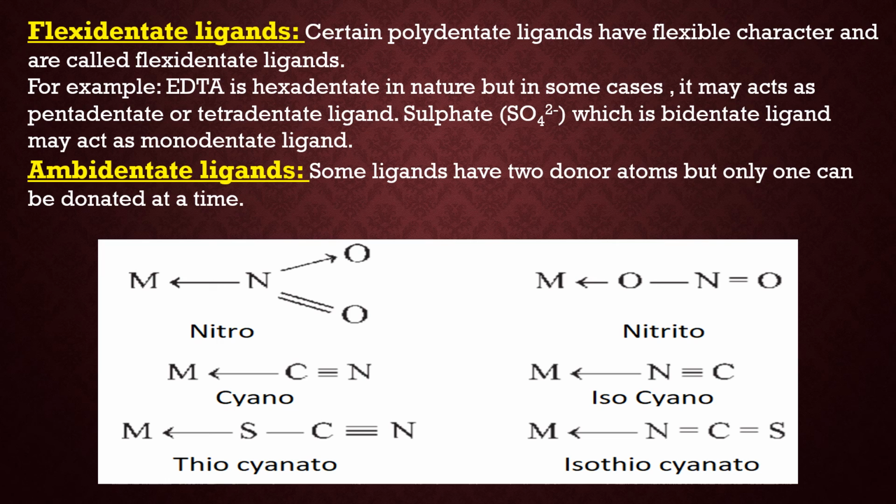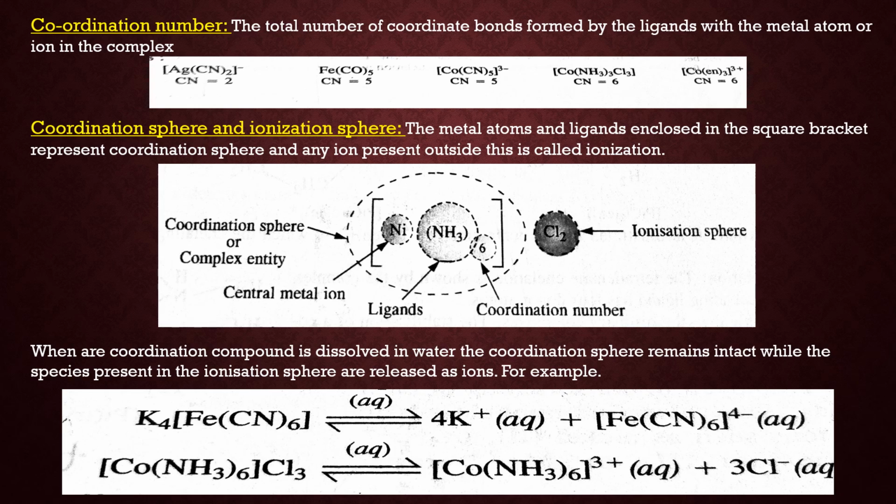Similarly, in cyanide, CN, C may donate the electron pair or N may donate the electron pair. If C is the donor atom, then we call it cyano, or if nitrogen is the donor atom, we call it isocyano, or cyanido-C and cyanido-N. Now the next is thiocyanato, SCN. Here S may be the donor atom or nitrogen may be the donor atom. If S is the donor atom, then we say thiocyanato, and if N is the donor atom, we call it isothiocyanato.